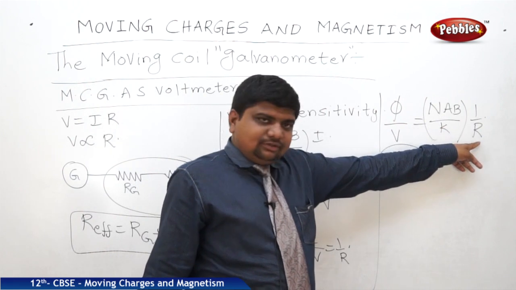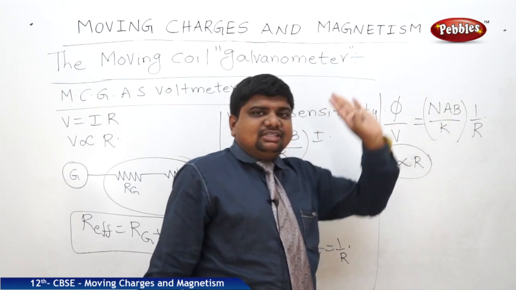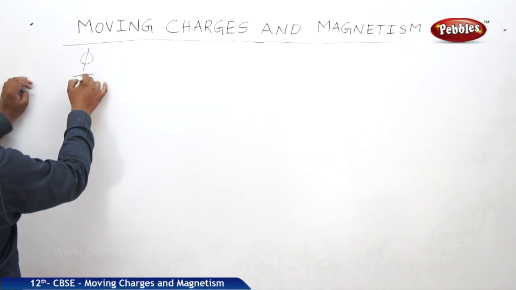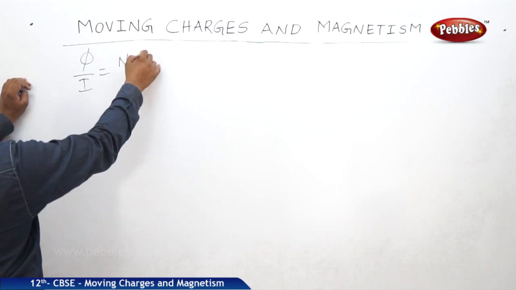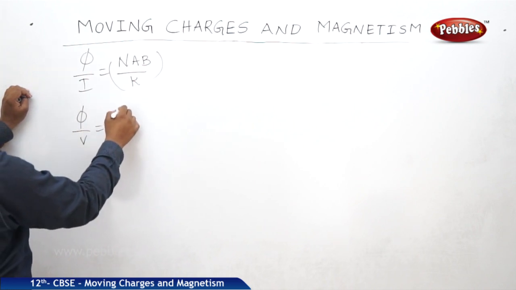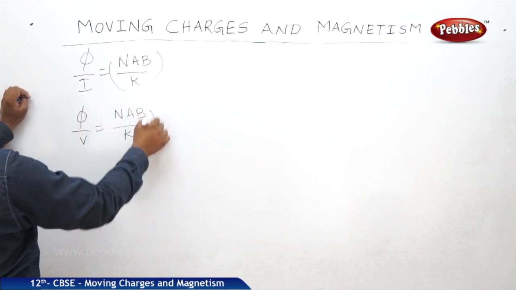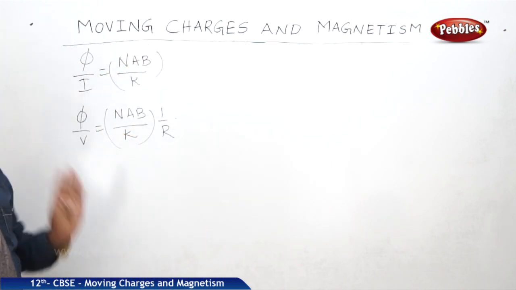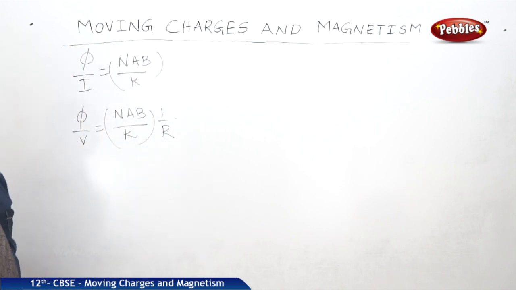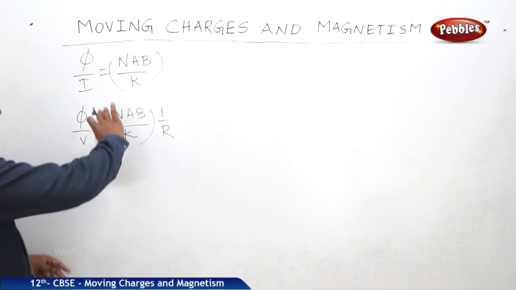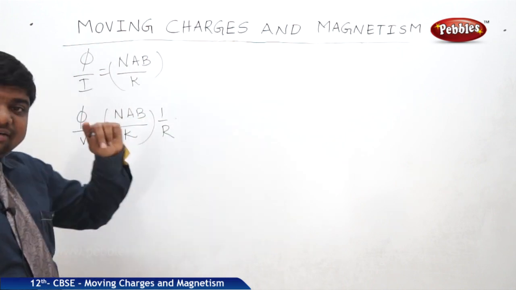V is proportional to R. So phi by V is inversely proportional to R. So we got current sensitivity phi by I is equal to NAB by K, and phi by V is equal to NAB by K into 1 by R. Suppose the number of turns is increased to 2n, so R is increased to 2R. What will be the change in voltage sensitivity or current sensitivity? There will be no change, because this rule was an implication of Ohm's law.